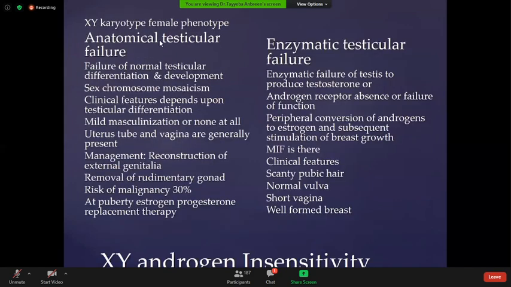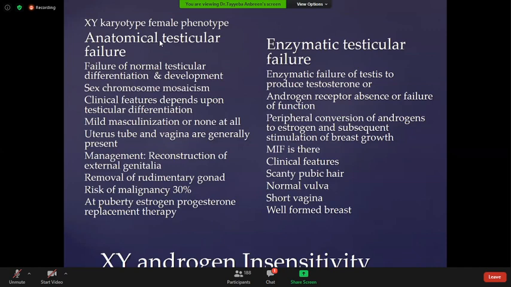XY androgen insensitivity. The patient has an XY chromosomal pattern. It's a female phenotype. There are two types of XY androgen insensitivity, either the anatomical testicular failure or the enzymatic testicular failure. In the anatomical testicular failure, there is complete distortion or complete absence of the testis. In the enzymatic testicular failure, the testis is there, but there are some enzymes which are deficient that cause changes.